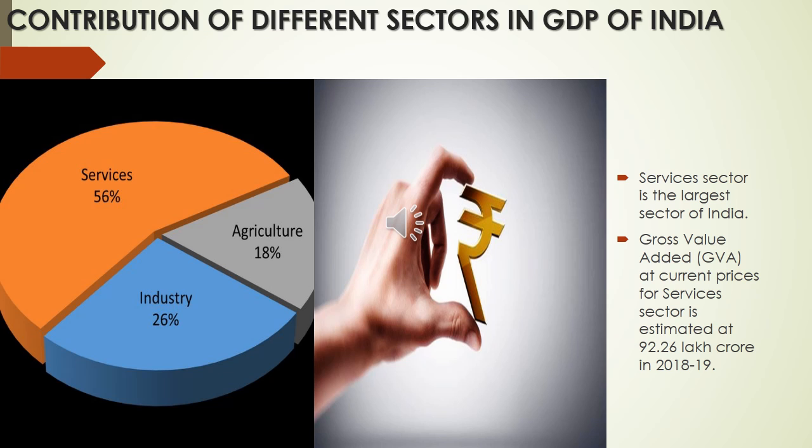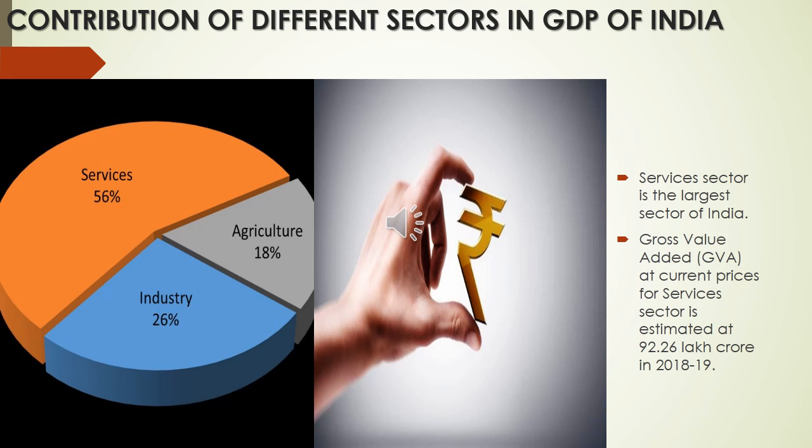The contribution of different sectors to the GDP of India. There are three major sectors: primary, secondary, and tertiary, that is the agriculture sector, the industrial sector, and the service sector. Among these three, the service sector is the largest sector of India. Even though by population the agriculture sector provides more jobs to the people, the service sector contributes more to the economy.